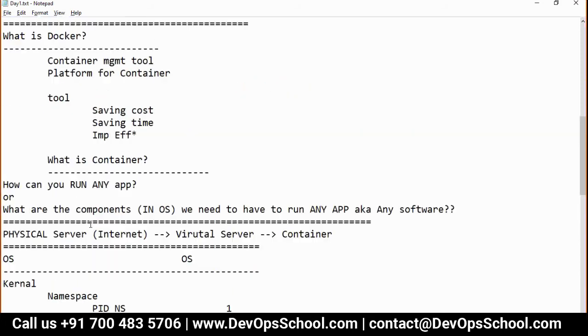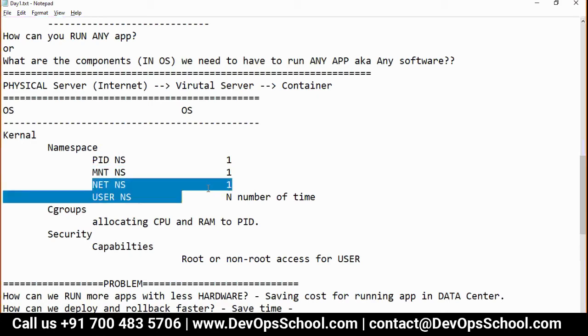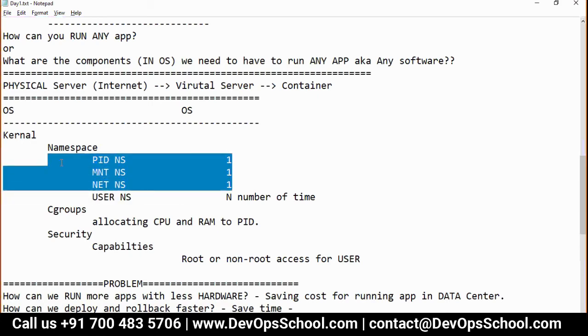Because of that, they said, okay, to each human being we will give a kernel and a namespace, but we will allow only one PID, one MNT, one network. Because what would you do with multiple PIDs, multiple networks, and multiple mounts?